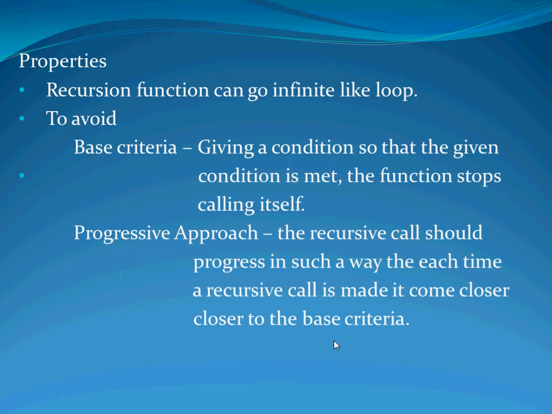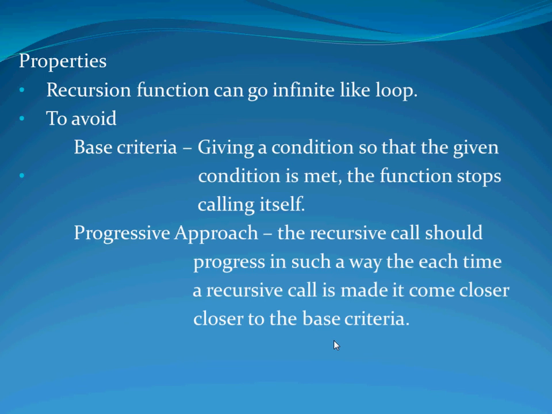To avoid that, we need a base criteria: a condition such that when the given condition is met, the function stops calling itself. After the condition is met, it stops calling itself. For example, if the value of a is less than or equal to 5, the loop will not go beyond that condition. That is, after 5, it will not execute beyond 5.